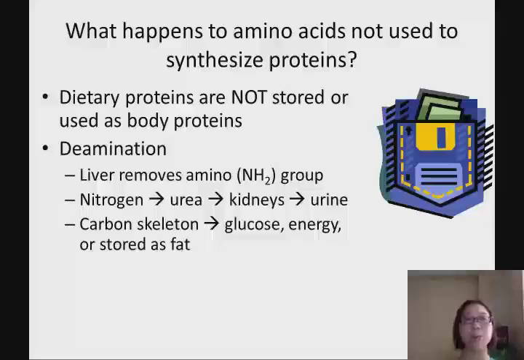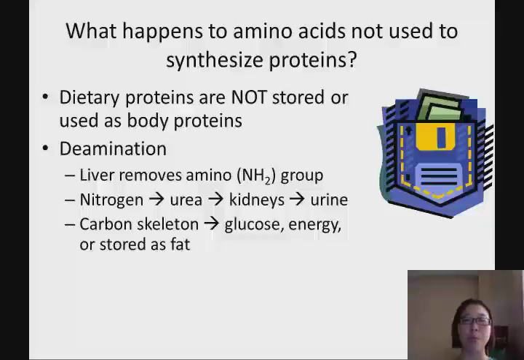So what happens when you consume too much protein, and how does the body deal with the extra amount? Again, you have to remember this one: dietary protein is not going to be stored as body protein. We either store it as fat or we remove it from our body. We're going to either store it as fat or excrete it out of our body.